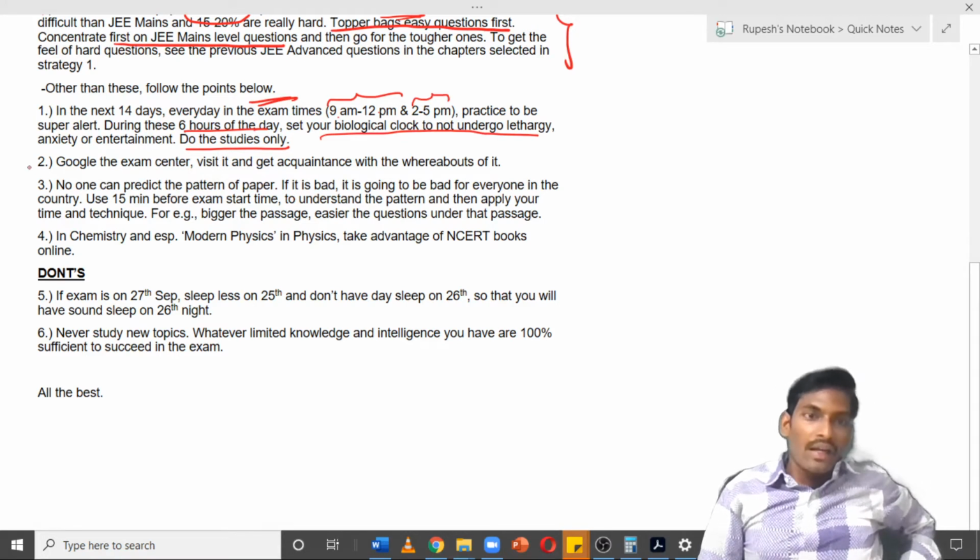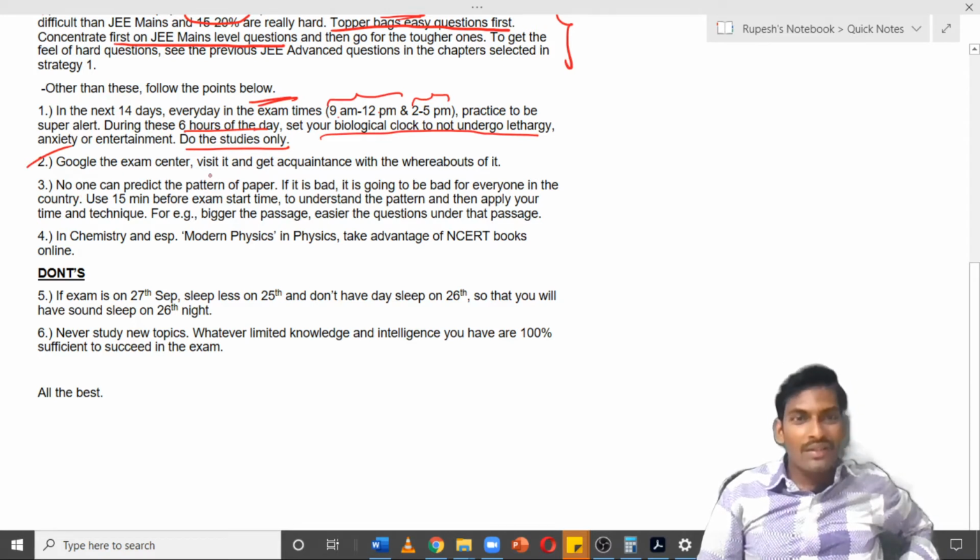Next, regarding the examination center, Google the examination center, visit it once if possible, and get acquainted with the whereabouts of it, what is around the examination center, and what transport system is available there. Do it. It is very important.